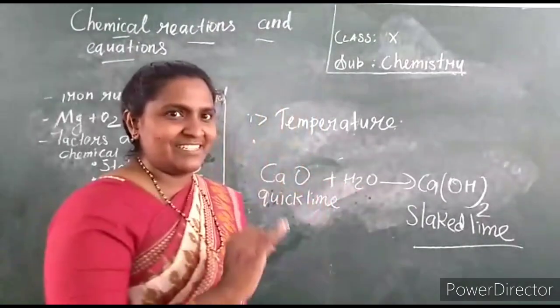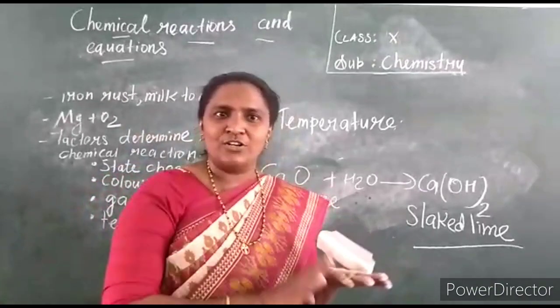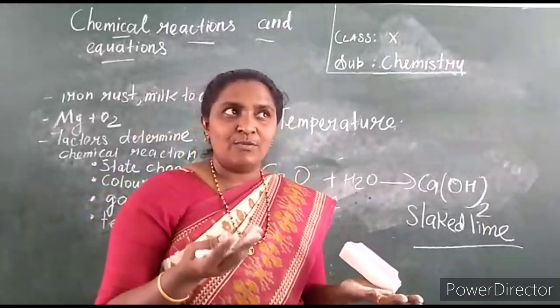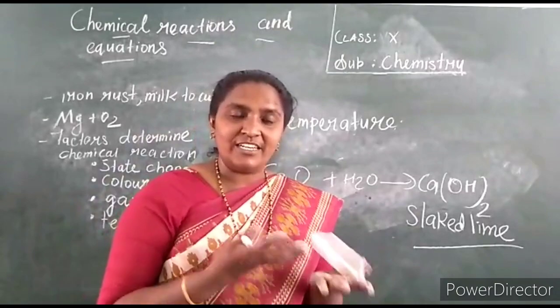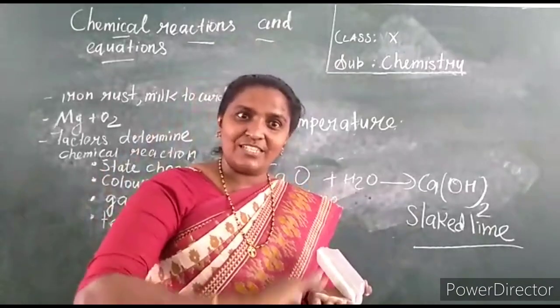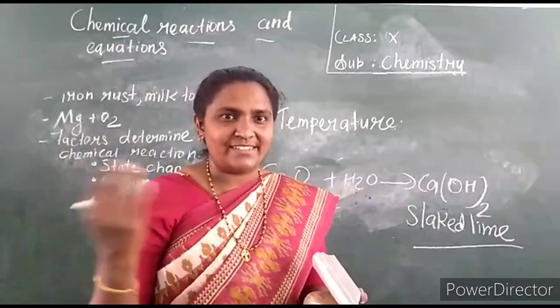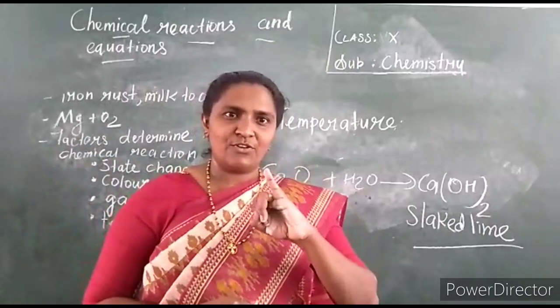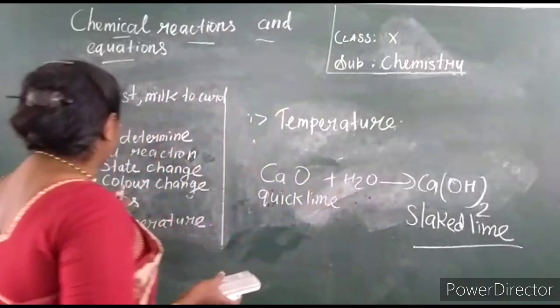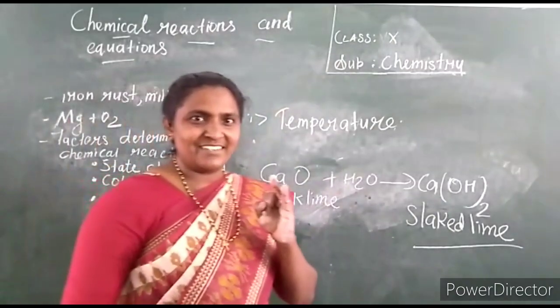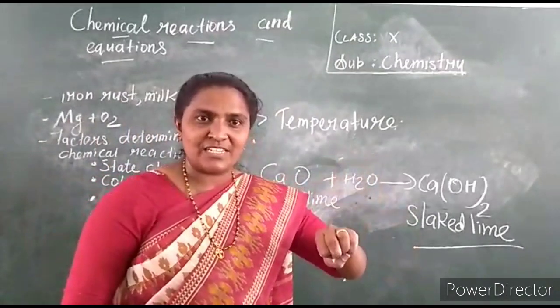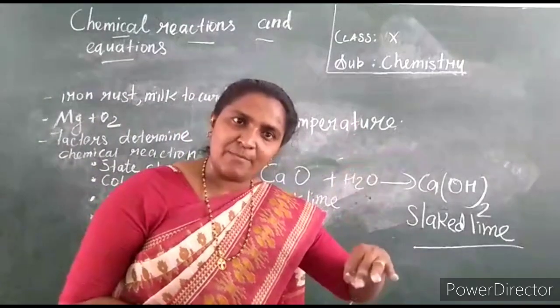So 4 factors help you determine whether the reaction is chemical or not. First one is state. Liquid changes into gas, solid changes into gas. For example, ammonium chloride is a solid, on heating it changes into gas: ammonia gas and hydrogen chloride gas. So change of state is one factor. Second factor is color change. If the color changes after adding the substance, then a chemical reaction has taken place.